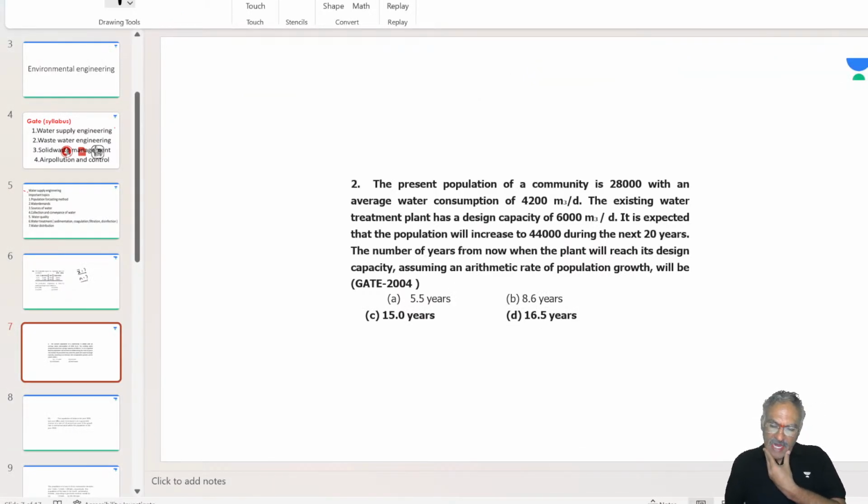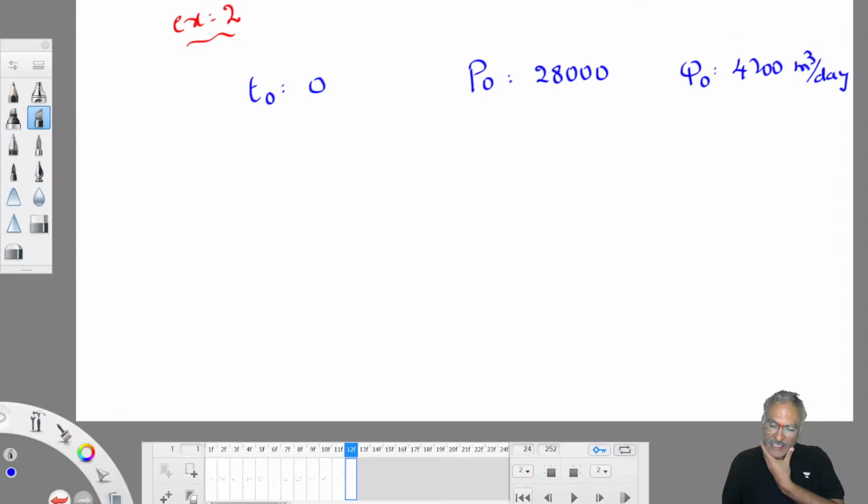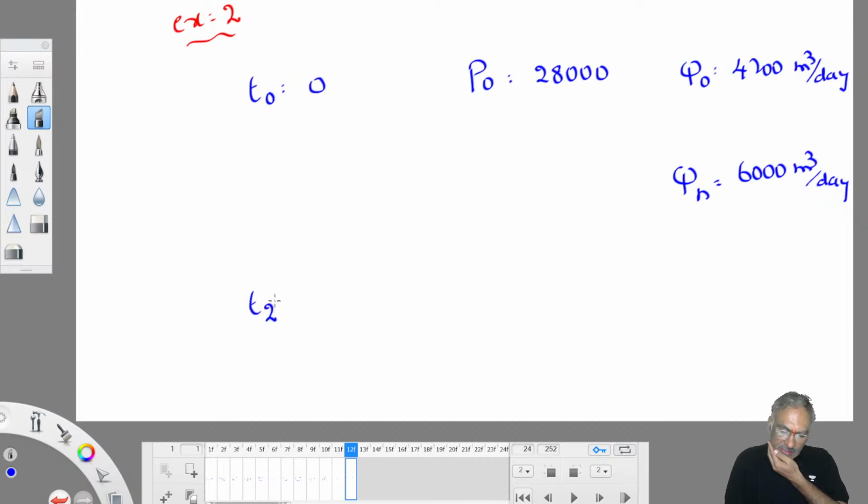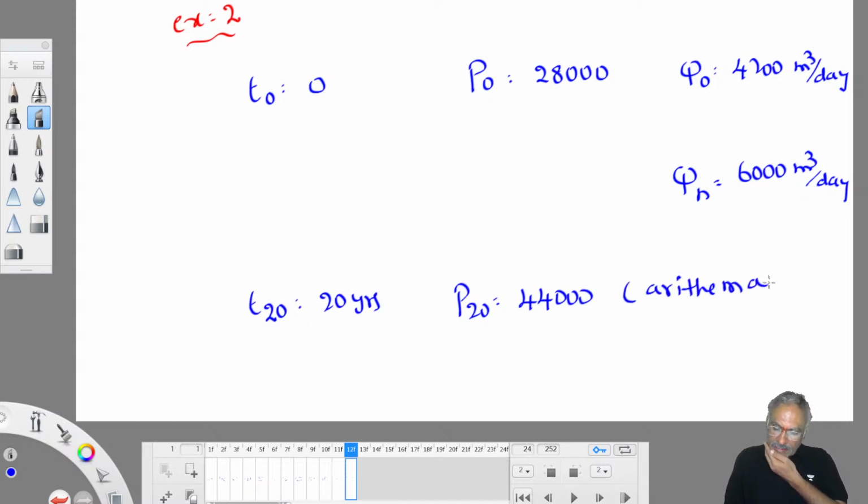The treatment plant is designed for a capacity of 6,000 meter cube per day. But this treatment plant is designed for what discharge rate? Design flow rate is what? Future discharge design is 6,000 cubic meter per day. It is designed for 6,000 cubic meter per day. It is expected that population will increase to 44,000 in the next 20 years. He is saying that in the next 20 years, that is T20, I am taking next 20 years, the population of the community is increasing to 44,000, increasing at arithmetic rate. He mentioned that indirectly the arithmetic increase method you have to use.